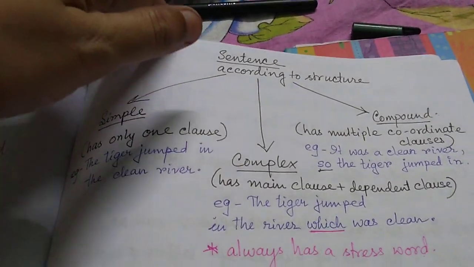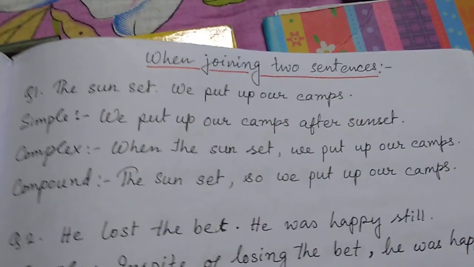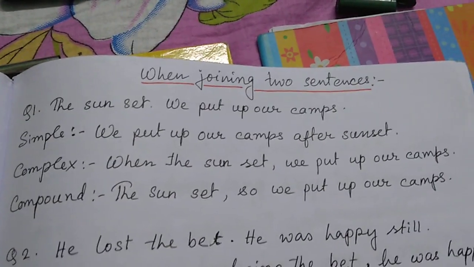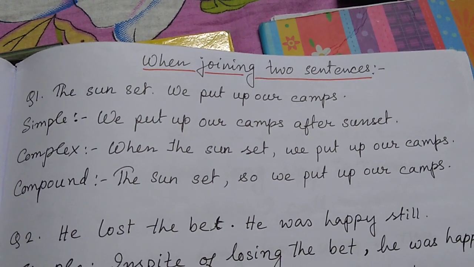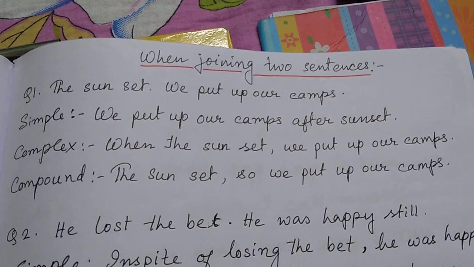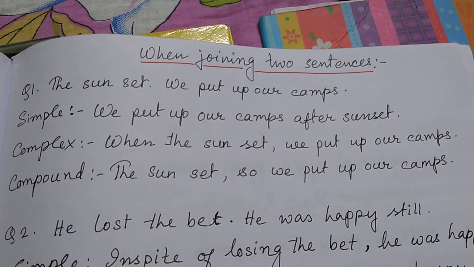How is that done into simple, complex and compound sentences? I have written out some examples. Look at the first one. The question is, the sun set, we put up our camps. Simple. We put up our camps after sunset. Understood? No stress words, no conjunctions.